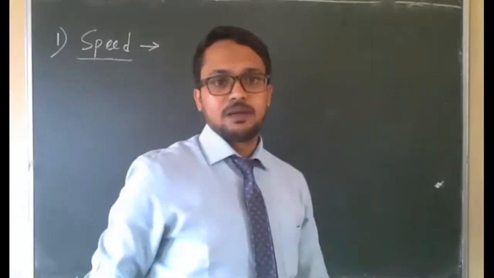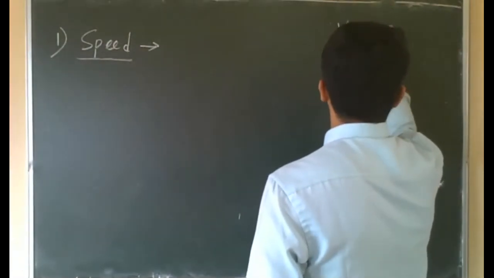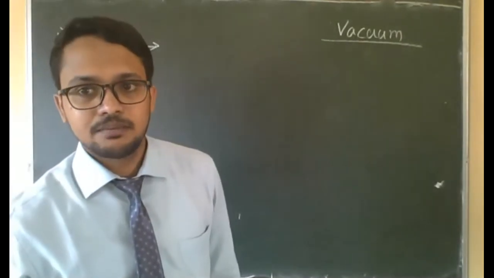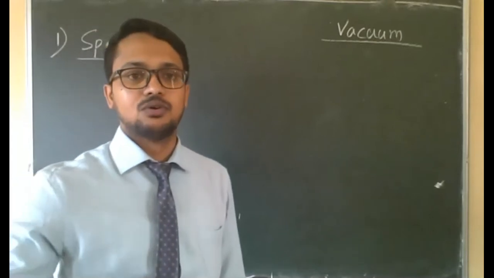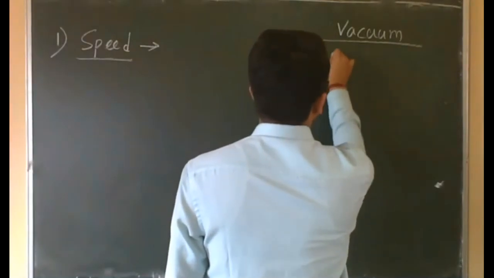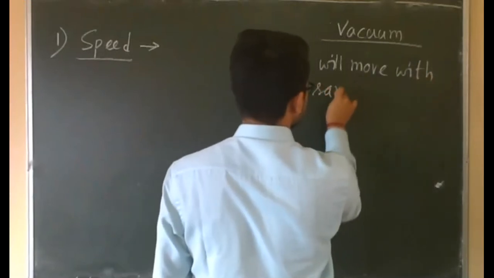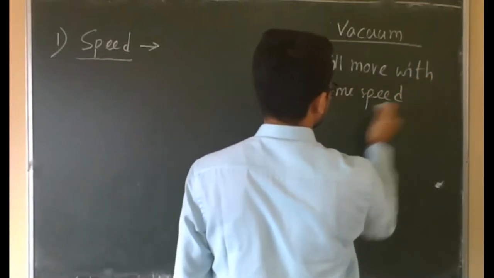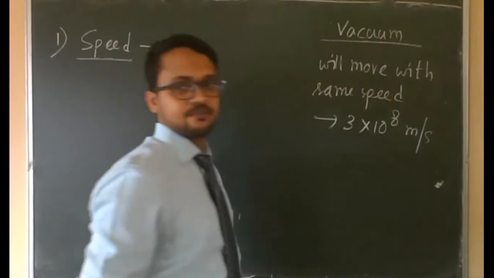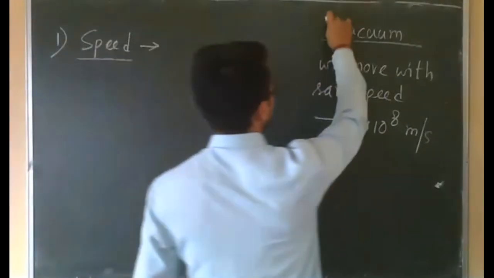Okay. So before going to this point, keep in mind one thing: in vacuum, all the colors of light, that means VIBGYOR, violet, indigo, blue, yellow, every color, will move with the same speed, and the value of speed is 3 into 10 to the power 8 meter per second. All the colors will move with the same speed in vacuum.